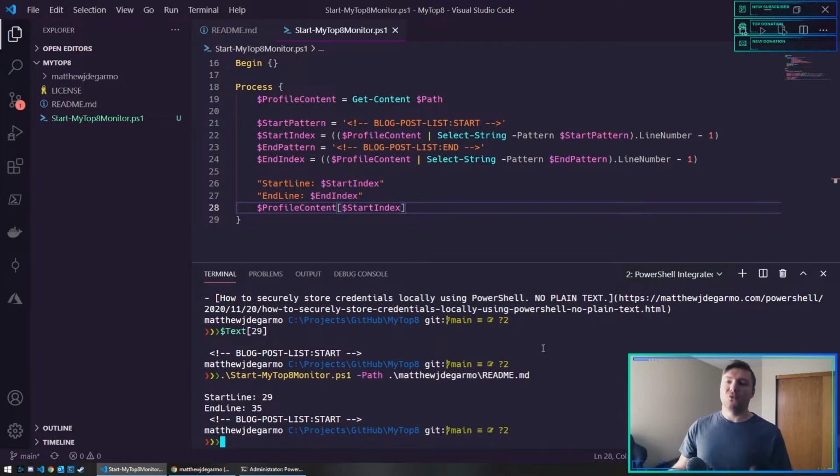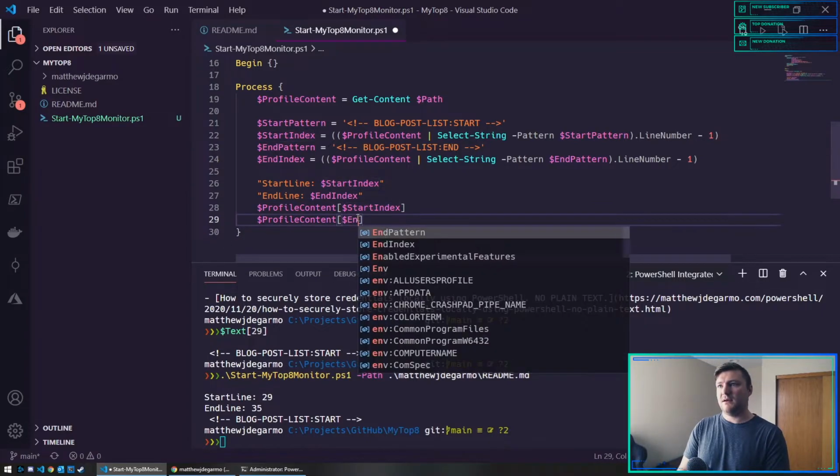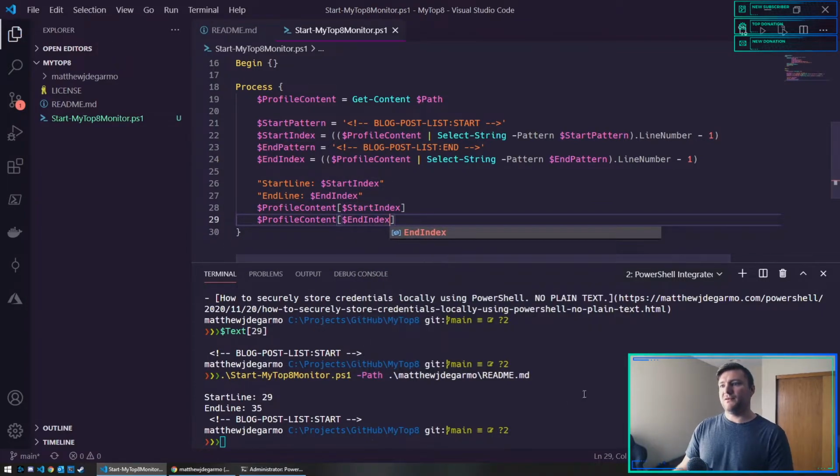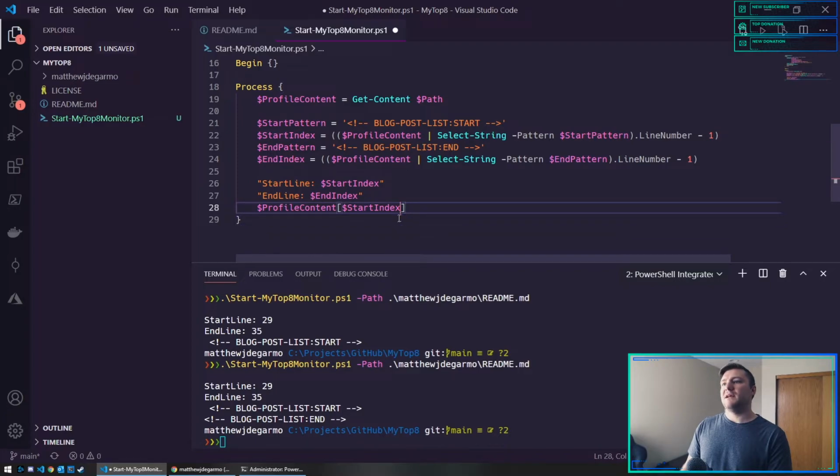Now the line number is 30, but in the index of PowerShell, the way I'm handling the data, I need to reference 29 and 35. So I guess I could duplicate this and say, just to prove, start and end. And what I can do here is grab a range from PowerShell.